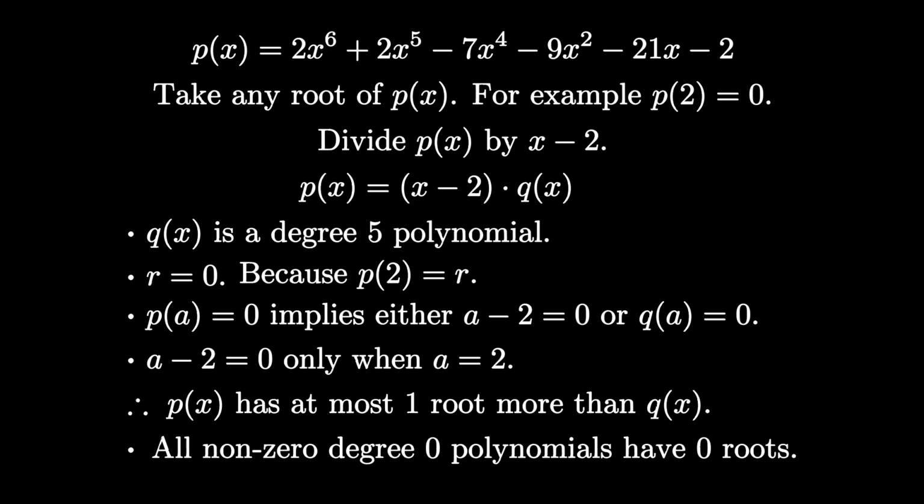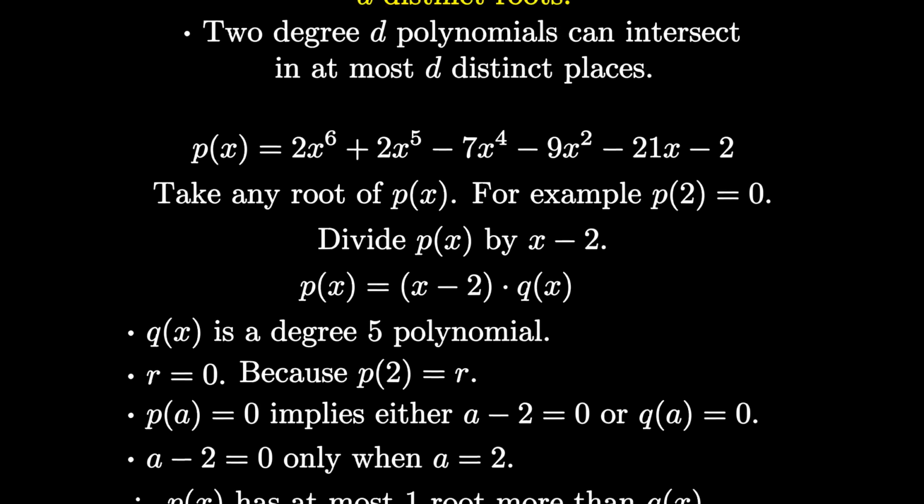It can never be equal to 0 and hence has no roots. Hence the degree 6 polynomial has at most 6 roots, and the degree d polynomial would have at most d roots. We're now done with part 1.